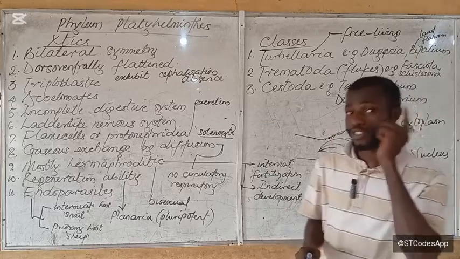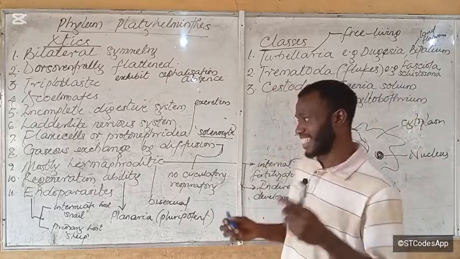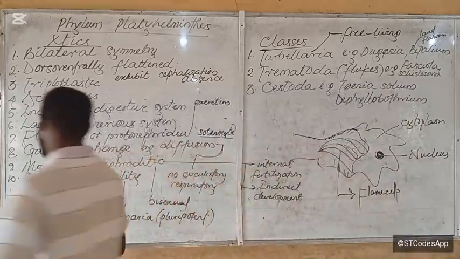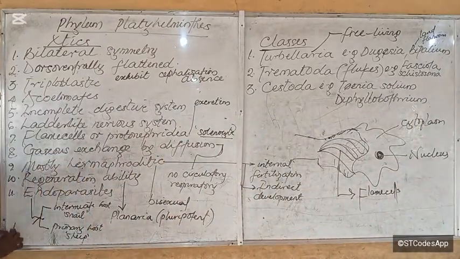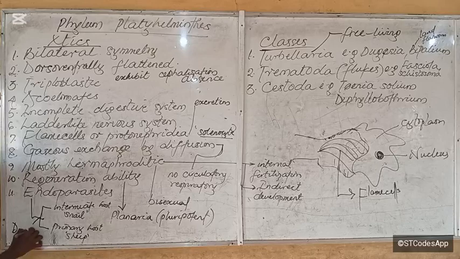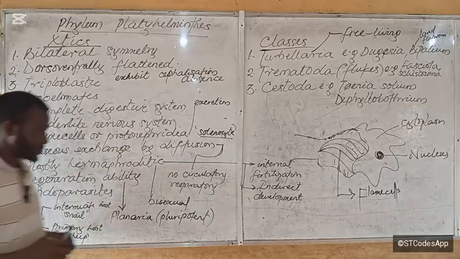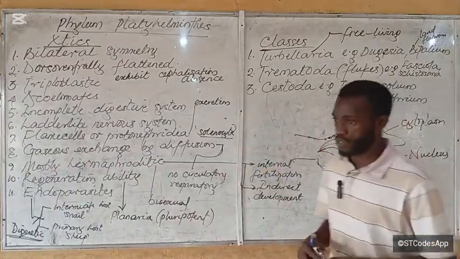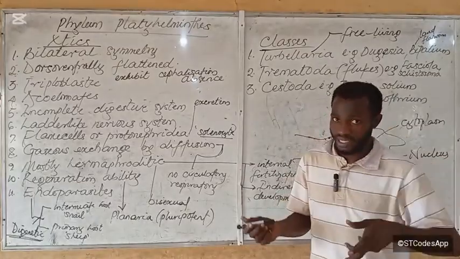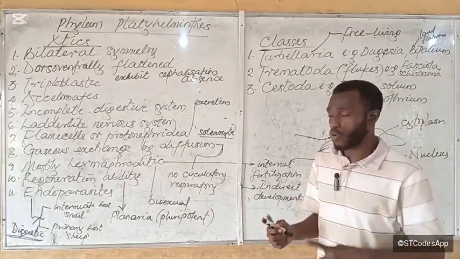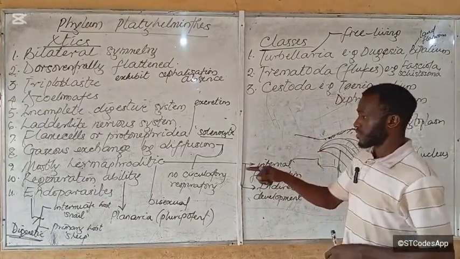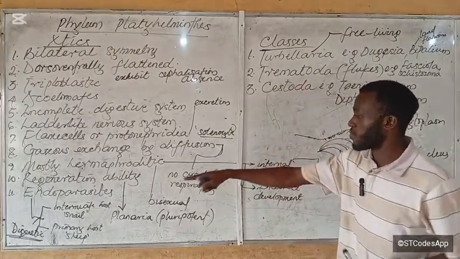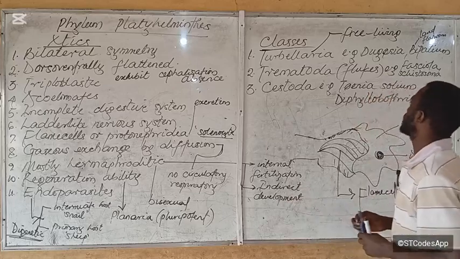So cestodes are also endoparasitic. And here, what I wanted you to remember is also that they are digenetic. They are said to be digenetic. So we call them digenetic trematodes, even though we have monogeneans, that have only one host, but trematodes are generally digenetic.